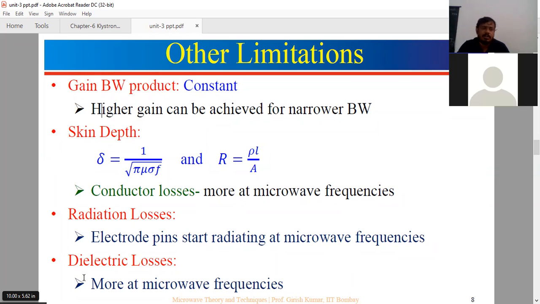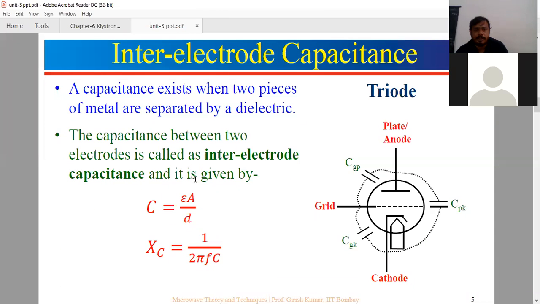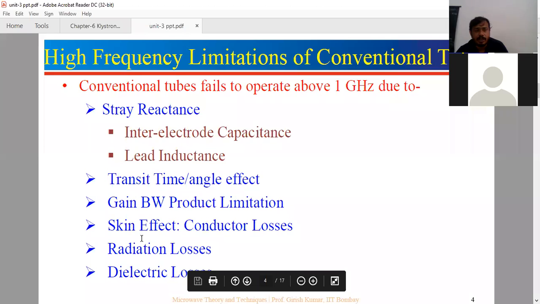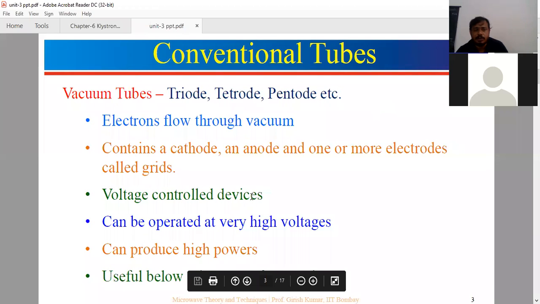Now these are the limitations we have: inter-electrode capacitance, lead inductance, transit time effect, gain bandwidth product limitation, and the power losses. There is conductor loss, radiation loss and dielectric loss. This is more than sufficient to explain the limitations of conventional tubes or losses at microwave frequency range. It is one of the very important questions. Please remember this. I will share this PPT also. So these are the limitations you can write for conventional tubes.